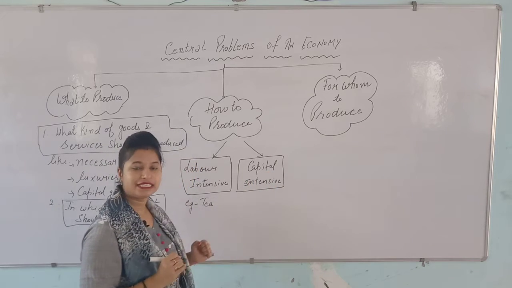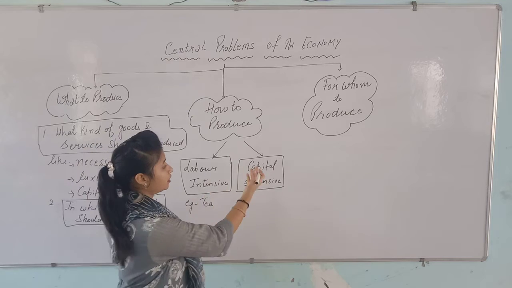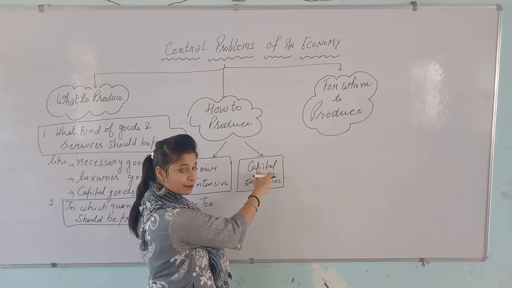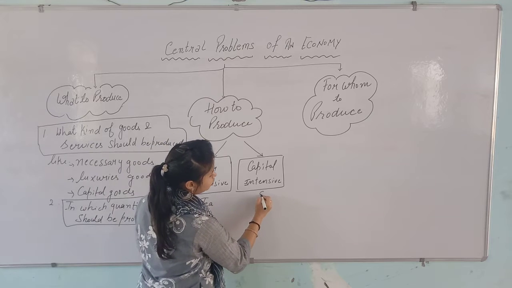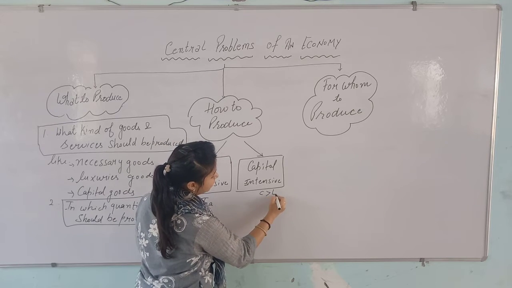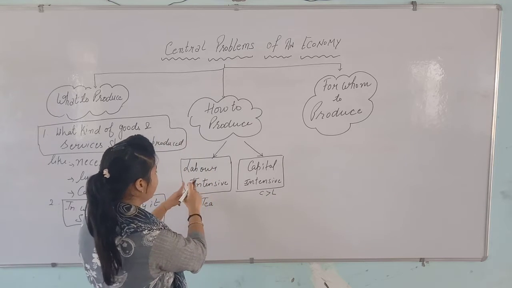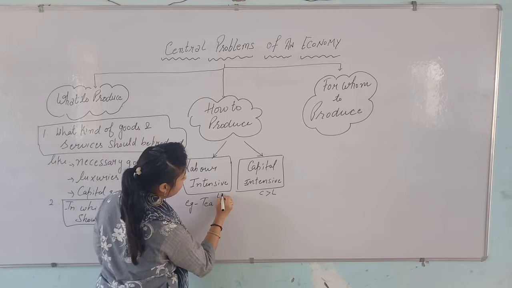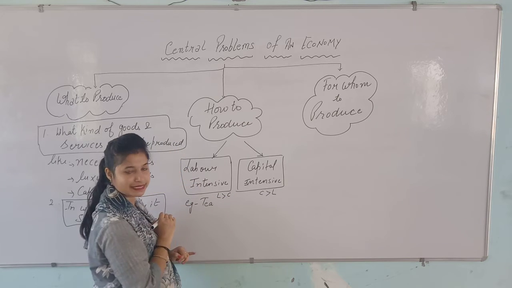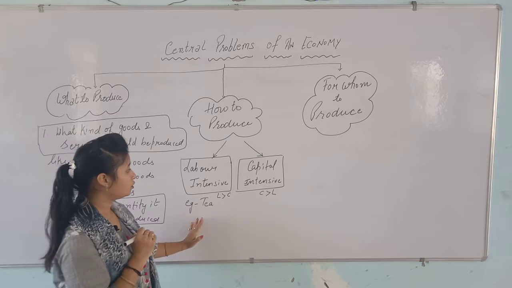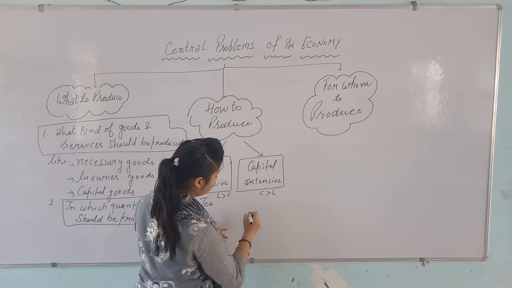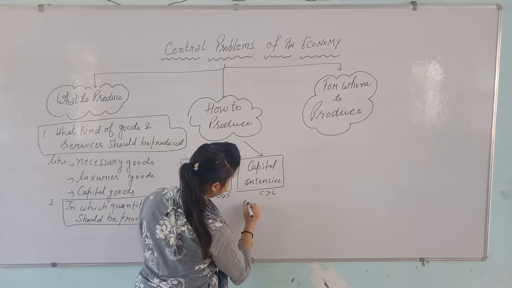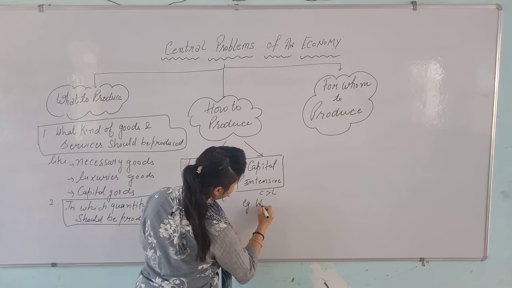name. Capital intensive here means the products in which we are using more capital and less labor. What it means, capital is used more and labor is less. Or on the one side, in this we are using labor more and capital less, right? So I am taking here for the capital intensive technique the example of production of wrist watches.